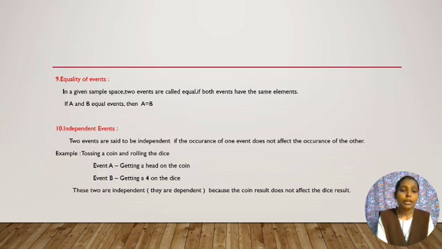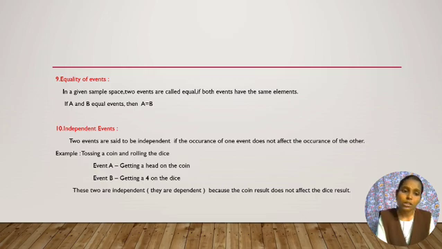If you toss a coin, there are only 2 chances, either head or tail. There is no chance of getting a number. So event A happening does not affect event B. As well, if you roll a die, there are only 6 numbers, so you do not get either head or tail.